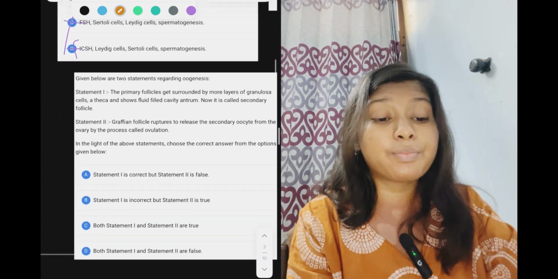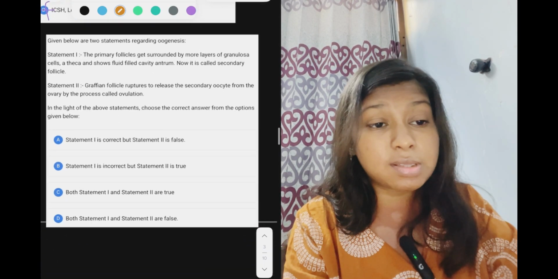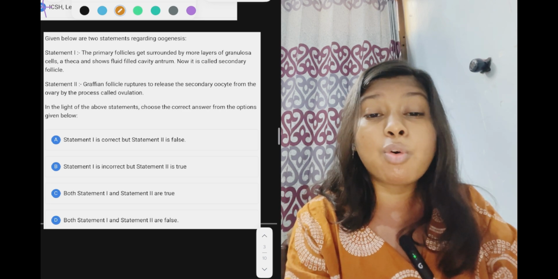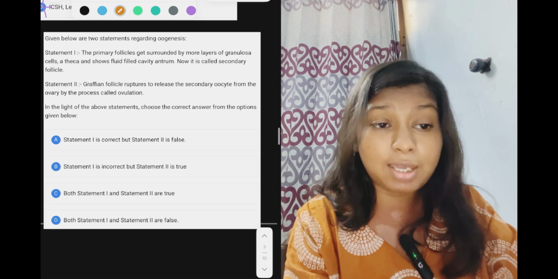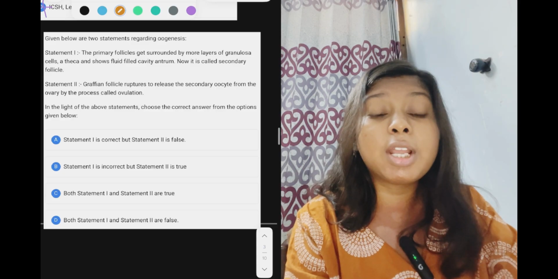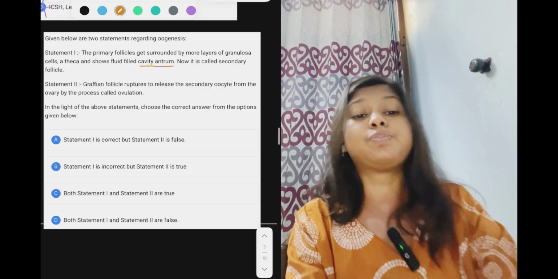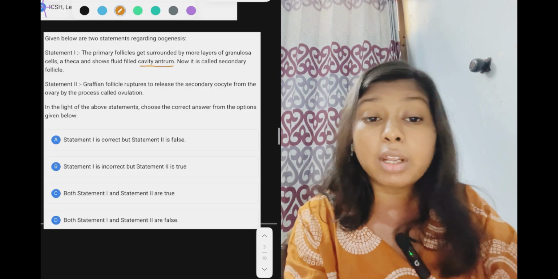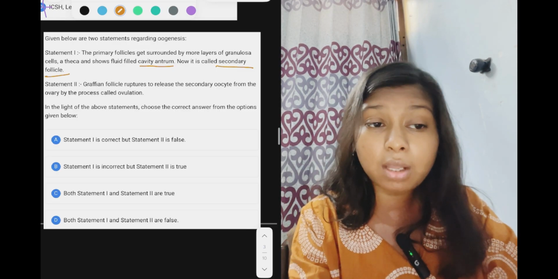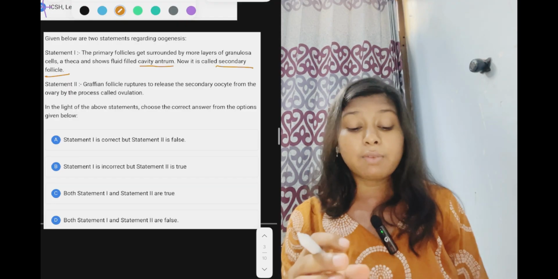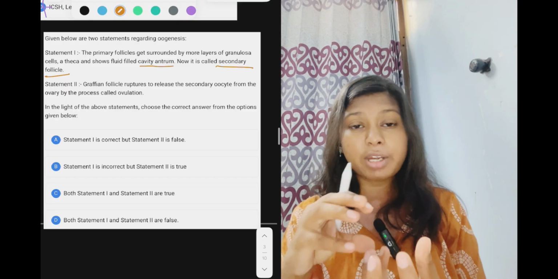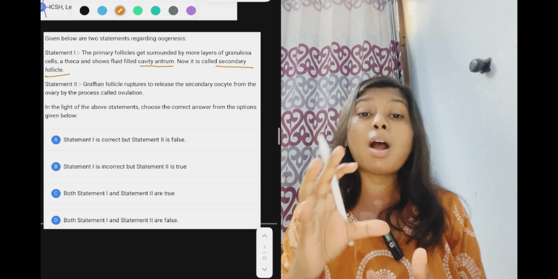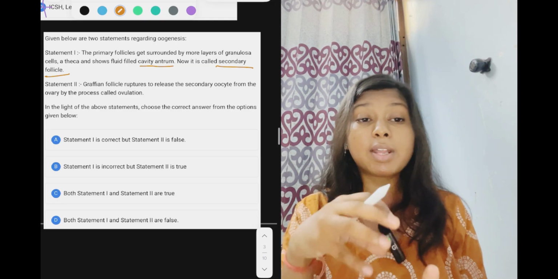Option C is correct. Now our last question. Statement 1: the primary follicle gets surrounded by more layers of granulosa cells, thicker, and shows a fluid filled cavity called antrum. The fluid filled cavity is called antrum. Now it is called a secondary follicle. So the oocyte is covered by various granulosa cells. Now they also have a fluid filled cavity which is called antrum.